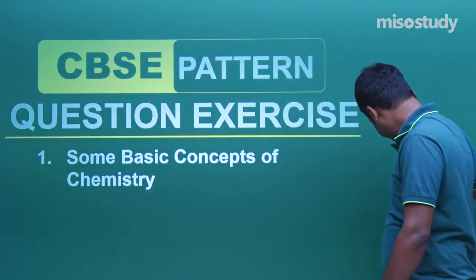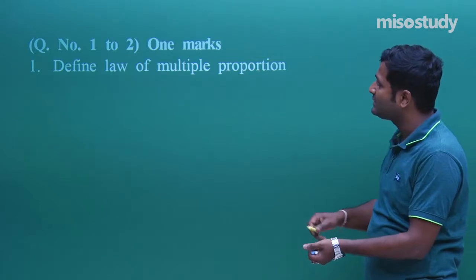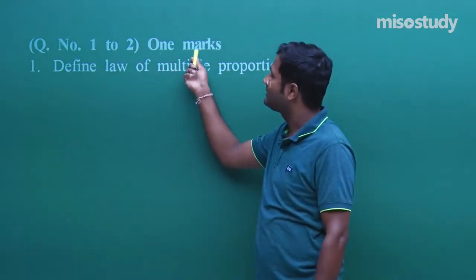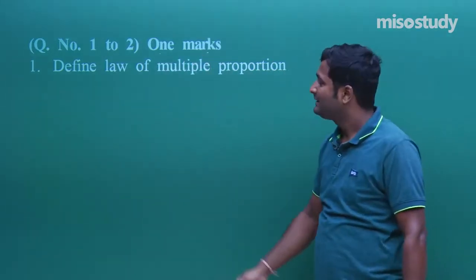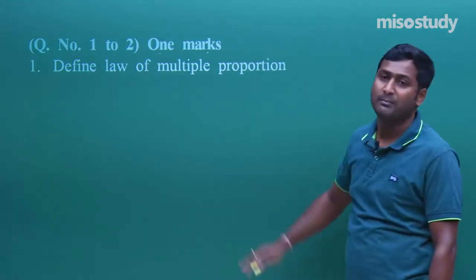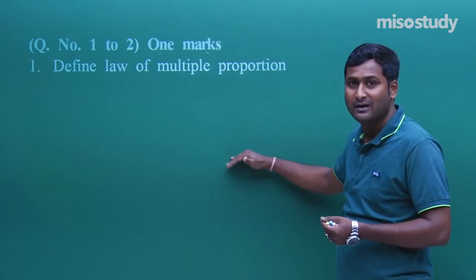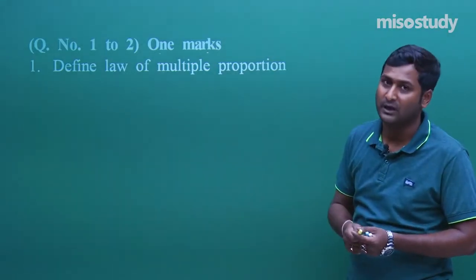Now look at my first question, and this question carries 1 mark only. That is the simple explanation. Define law of multiple proportion. We have to give the answer according to the weightage of the question.